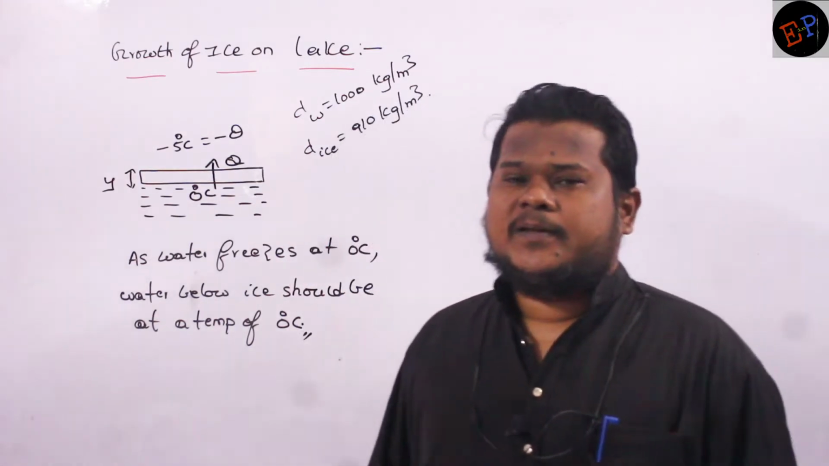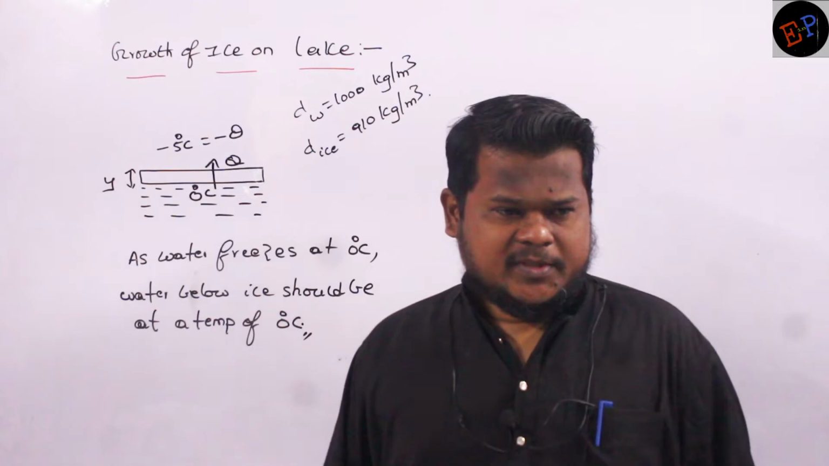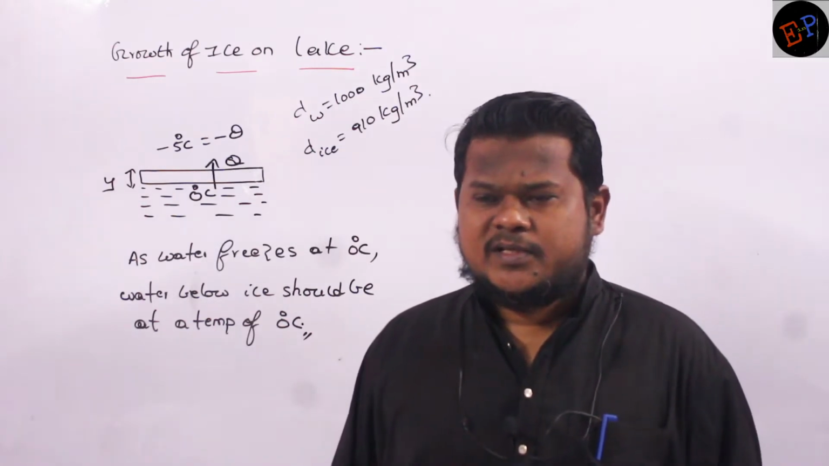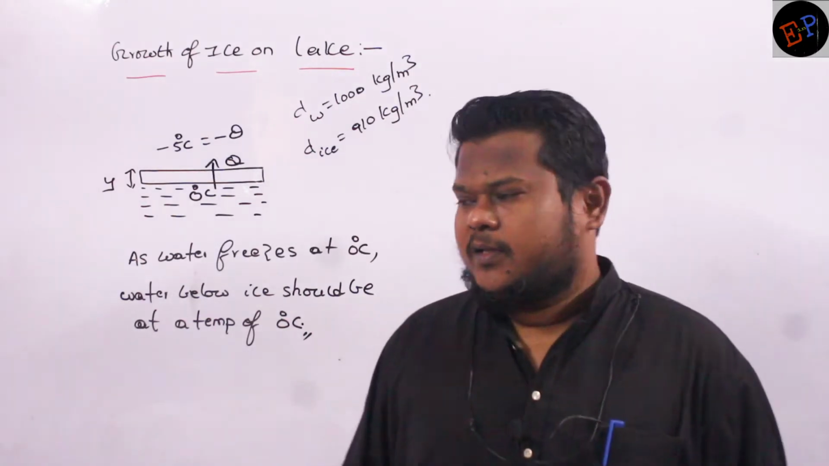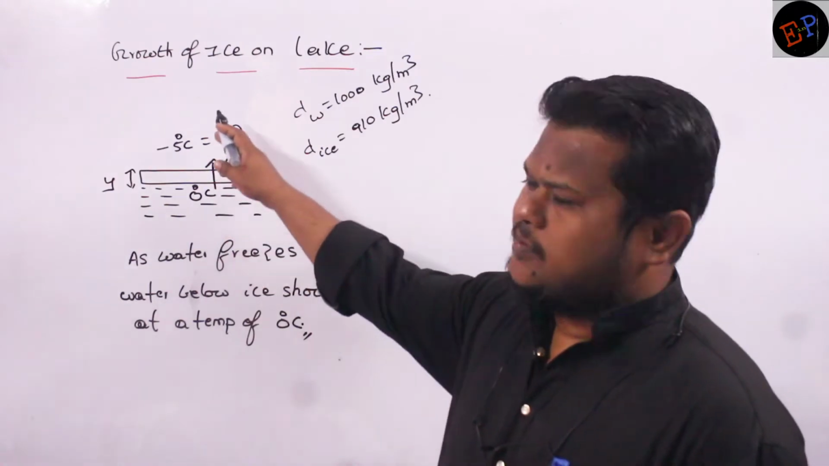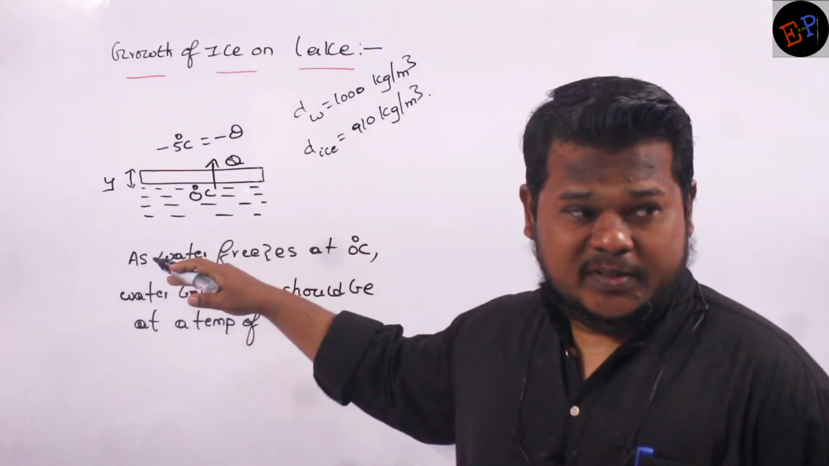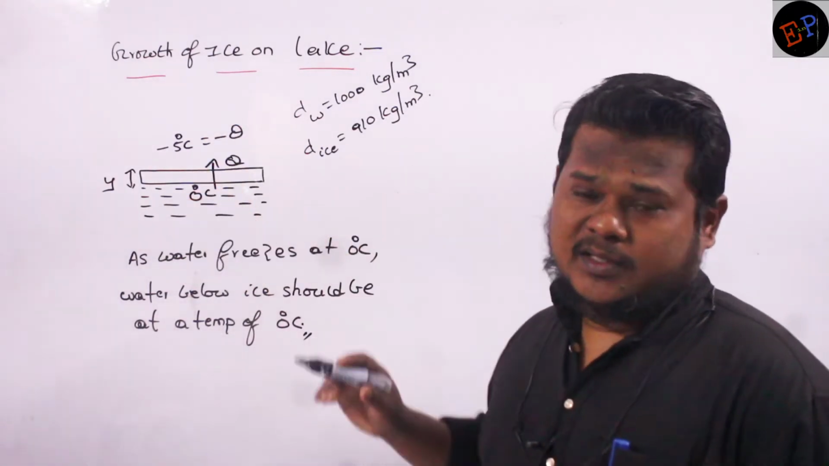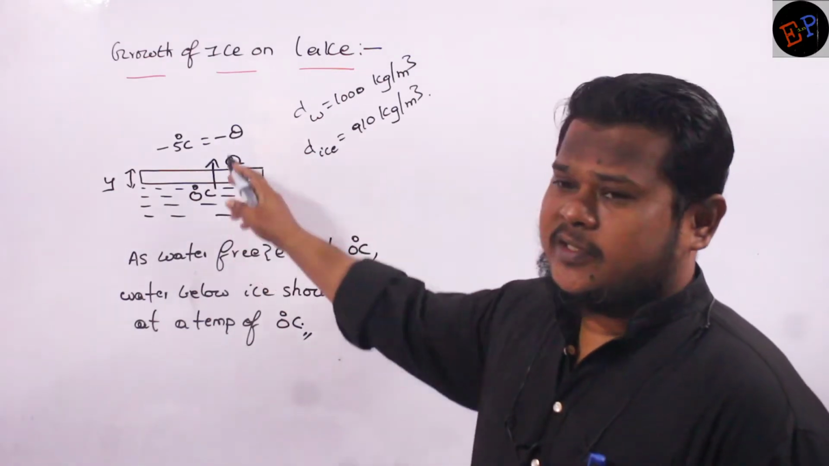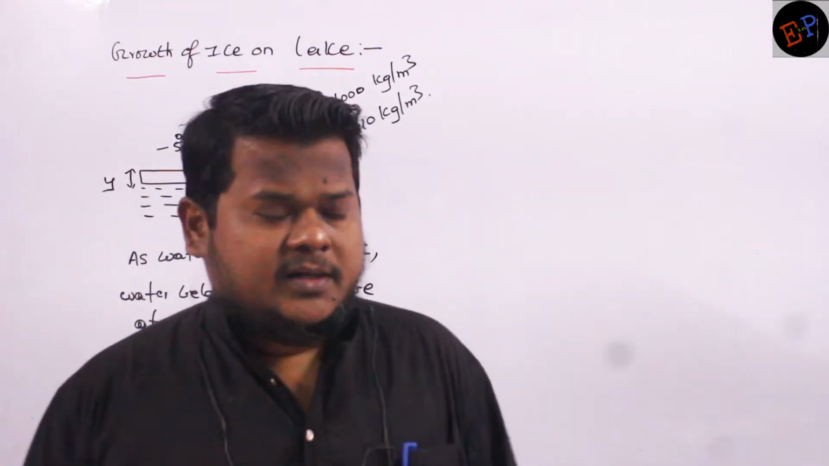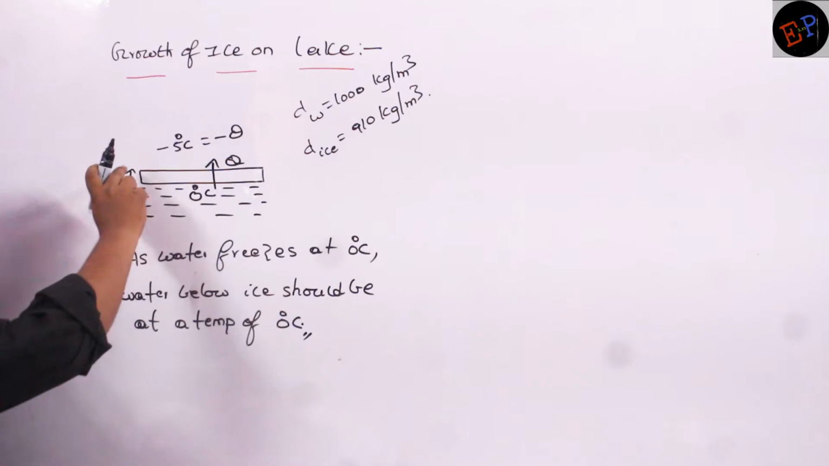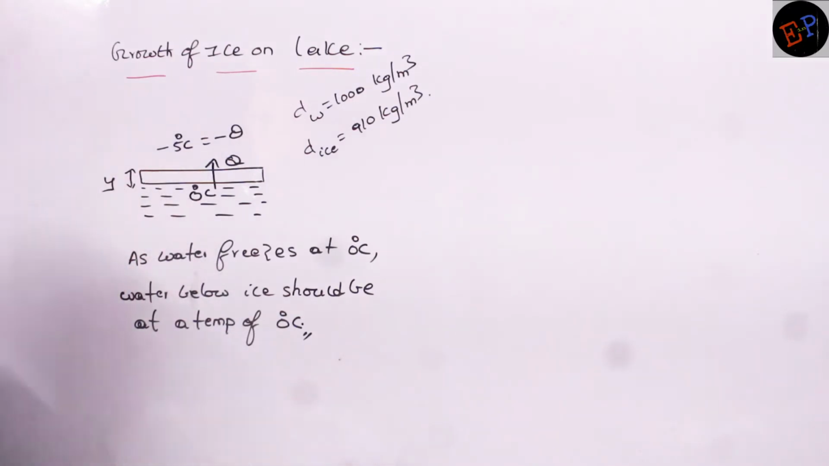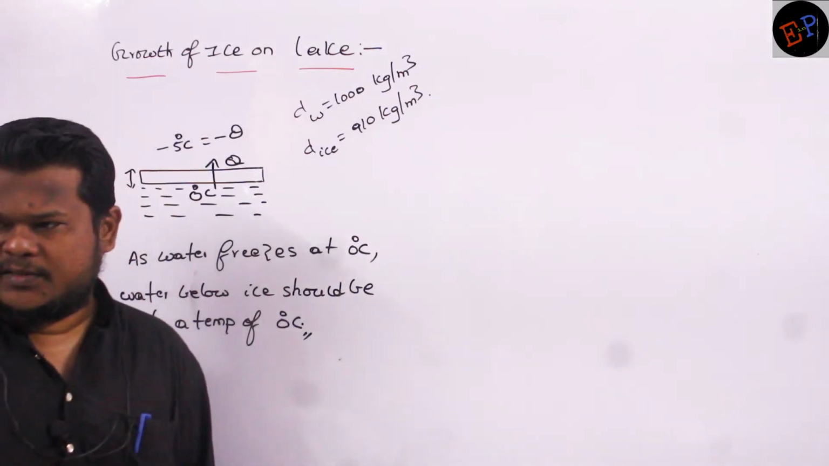So the atmosphere is less than 0, but the water below the ice is at a temperature of 0. So what is the direction of heat energy? Heat energy definitely moves in this direction, because 0 is at a higher temperature and -5 is at a lesser temperature. So this is the direction of heat energy flow. And what is the initial thickness of ice? I have taken it as y. So let y be the thickness of ice.